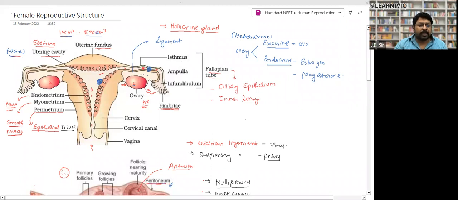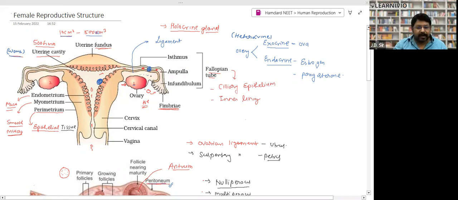Release or production of the egg takes place in the ovary. The ovary releases the egg. The ovary is not in direct contact with the fallopian tube. There is a distance. Then how does this egg reach from the ovary to the fallopian tube? Actually, there are finger-like projections called fimbriae. They move this way, and when they move, they produce a suction pressure. Because of this suction pressure, the egg is sucked in. It reaches the infundibulum, then the ampulla, then the isthmus. Between the ampulla and isthmus, fertilization takes place, right?